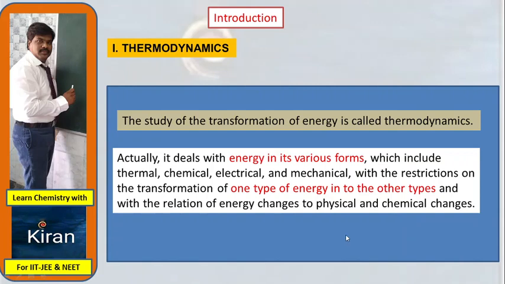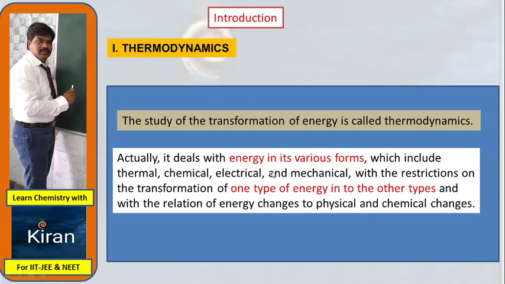So, the study of the transformation of energy is called thermodynamics. Thermo means temperature. The temperature is transferred from one body to another body, one system to another system. This transformation, either in the form of heat or in the form of kinetic energy, in what way the energy is transferred from one system to another system, in this chapter we have to learn.